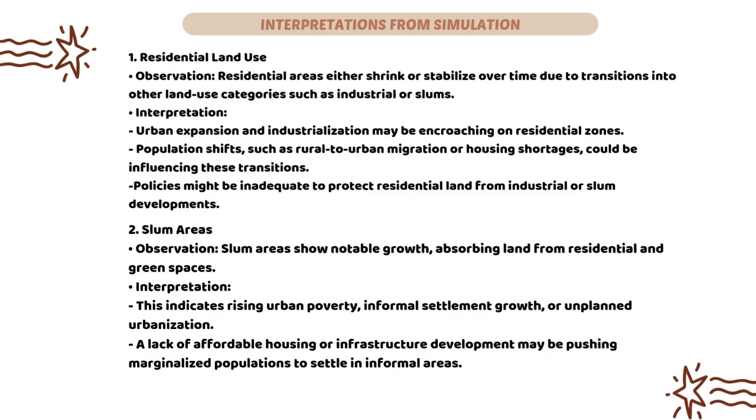Firstly is residential areas. Residential areas tend to either shrink or remain stable over time, often transitioning into industrial zones or slums. This could be due to urban growth and industrial activities encroaching on residential spaces, population changes like rural to urban migration, or housing shortages and ineffective policies that fail to protect residential land.